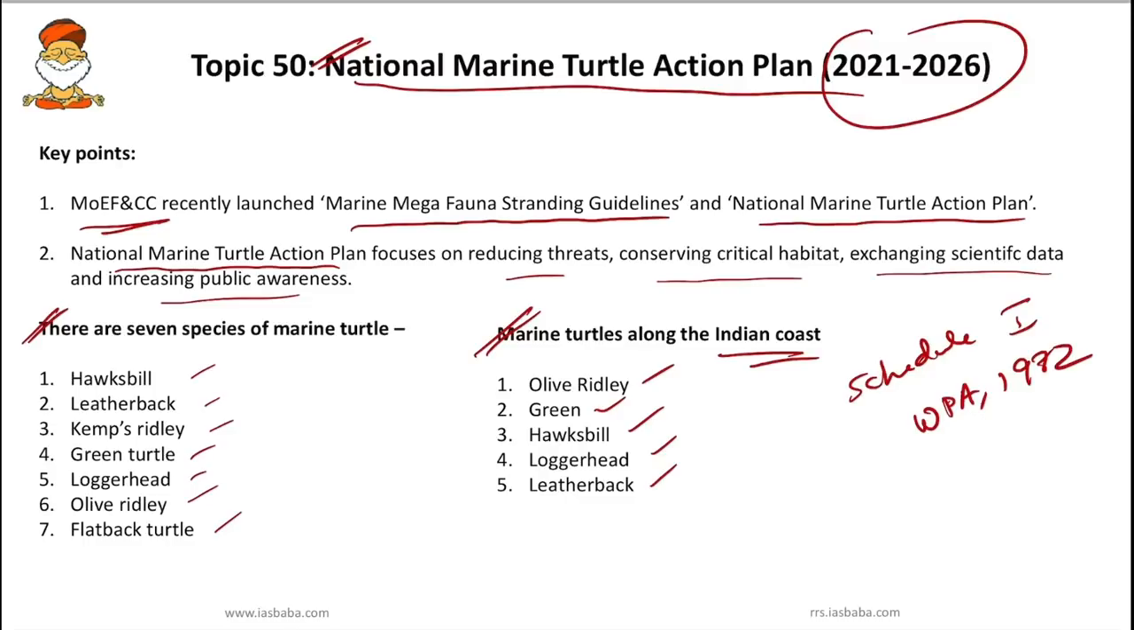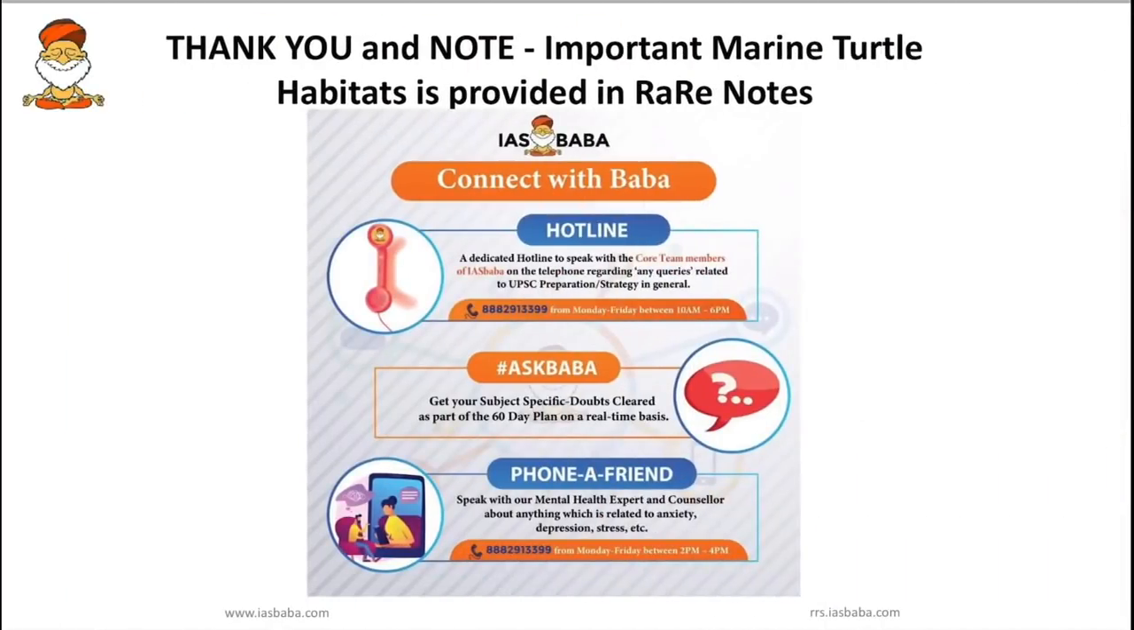These marine turtles are protected under Schedule 1 of the Wildlife Protection Act 1972. The olive ridley turtle is vulnerable, the green marine turtle is endangered, the hawksbill turtle is also vulnerable, and the loggerhead and leatherback are vulnerable too, but I think only hawksbill is critically endangered. So you have to remember mainly that hawksbill is critically endangered, the rest are vulnerable, and green is endangered. These are the topics for today's session.